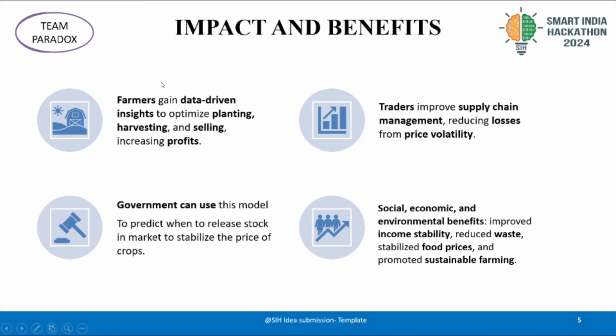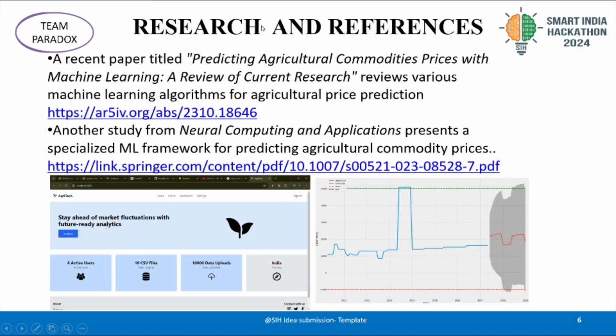Impact and benefits. We can use this model to help farmers. Farmers can know when and where to buy crops that are cheap, and when they should sell their crops. Government can use this to predict when to release stock in the market to stabilize the price of crops. Traders can use this to predict the price and make a much needed profit. Social, economic, and environmental benefits: improve income stability, reduce waste, stabilize food prices, etc.